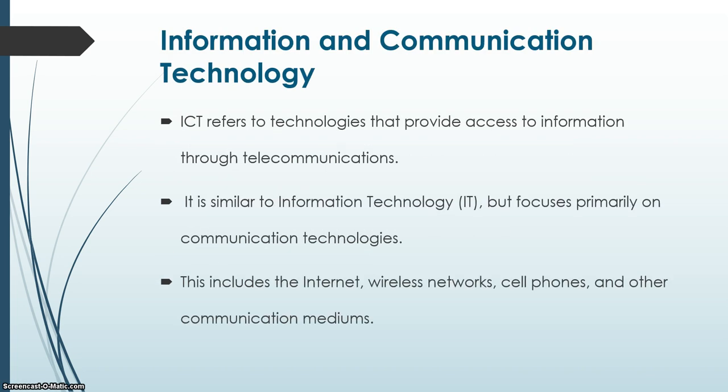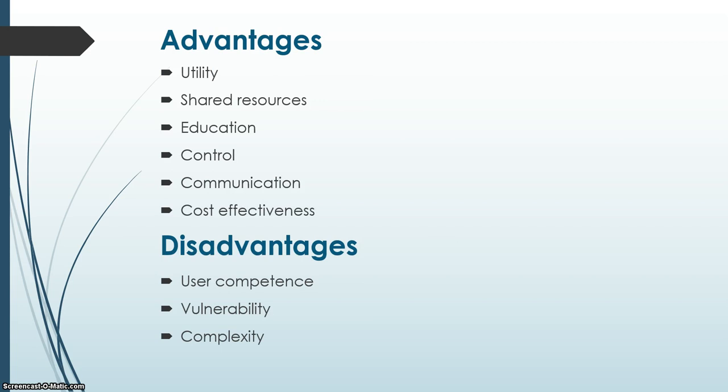Definition of ICT. It refers to technologies that provide access to information through telecommunication. It is similar to information technology, IT, but focuses primarily on communication technology. It is similar to information technology, not the same as IT, and it is not a subsection or supersection of IT. This includes the internet, wireless networks, cell phones and other communication mediums.